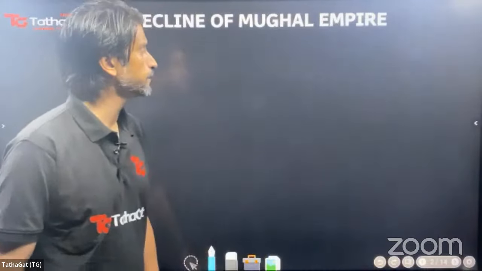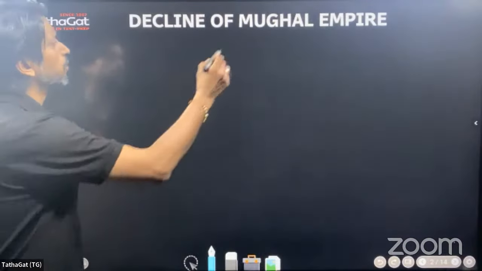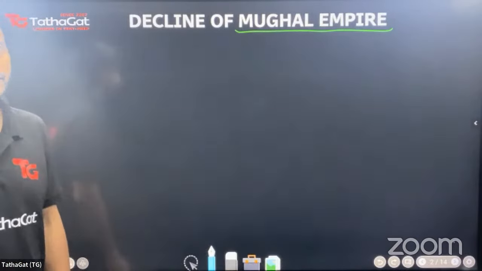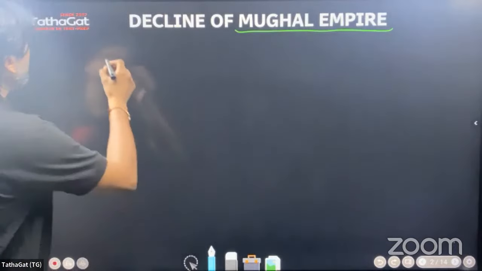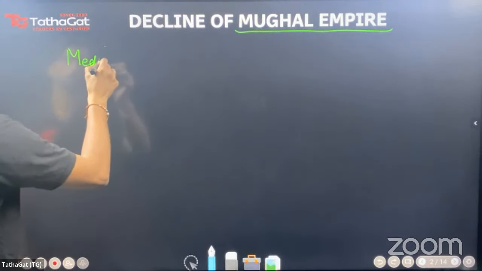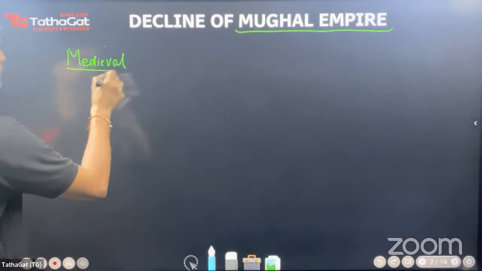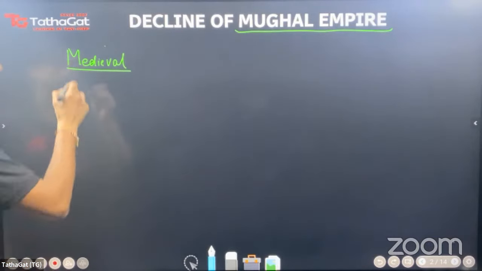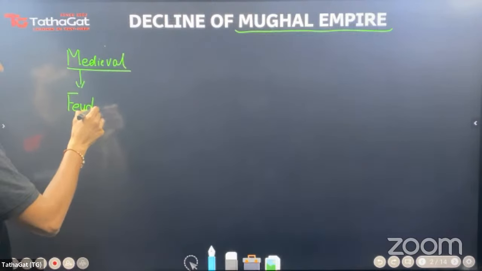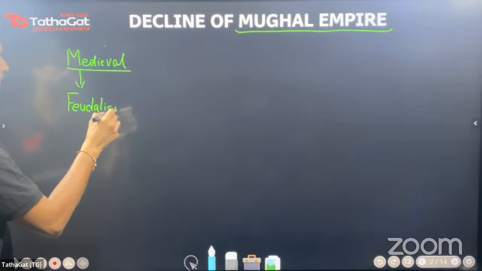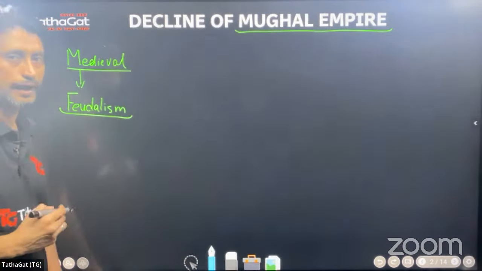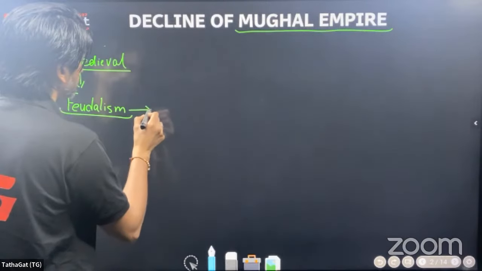So before beginning, let me tell you that it was the Mughal Empire that saw this transition from medieval India to modern India. The medieval period, as we know, was dominated by a phenomenon known as feudalism. Now, since this word feudalism is of European origin, it has very specific features. And when we refer to India or Indian feudalism, then we must know this word.